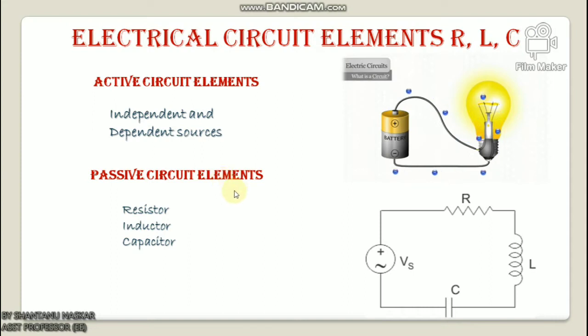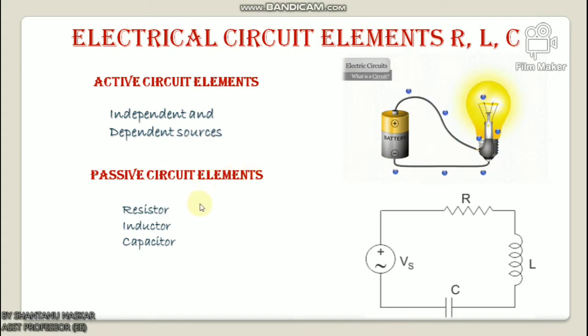So let us discuss passive circuit elements. Passive elements can be defined as elements which can control the flow of electrons through them. They either increase or decrease the voltage. Here are some examples of passive elements: resistor, inductor, capacitor. About this resistor, inductor, capacitor I will discuss briefly in my next slide.